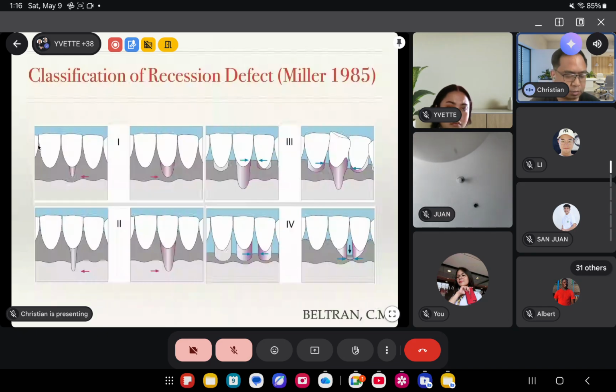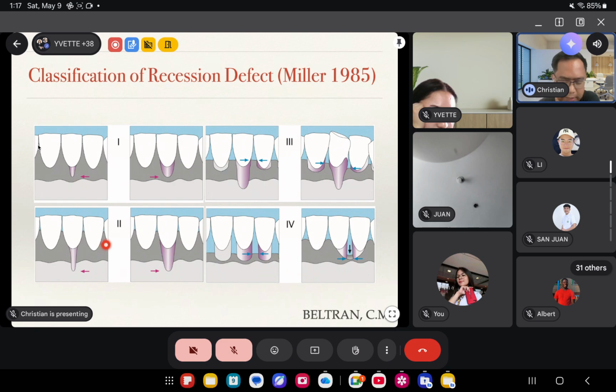For class 1 defect, this gingival recession has not extended beyond the mucogingival junction yet. So this is the mucogingival junction, or your MGJ. So the recession has not reached the mucogingival junction yet. That is your class 1 defect.